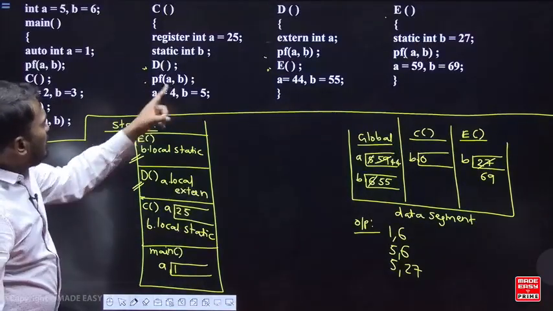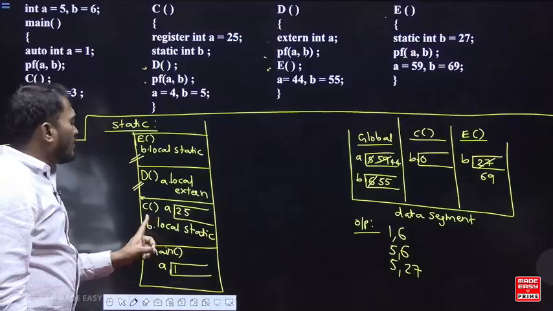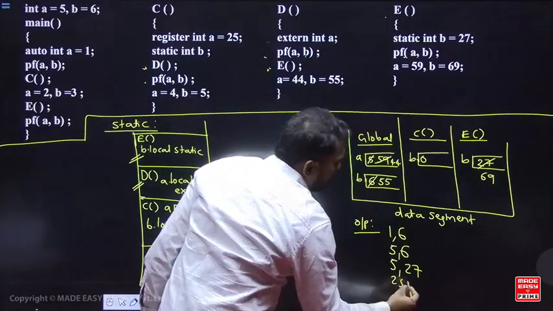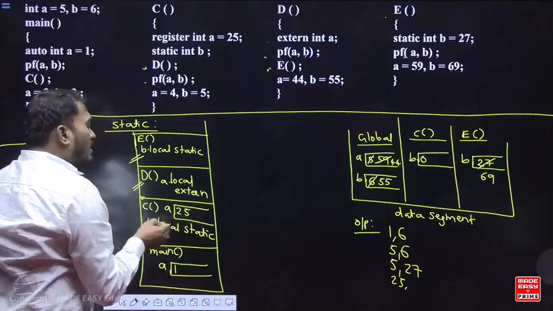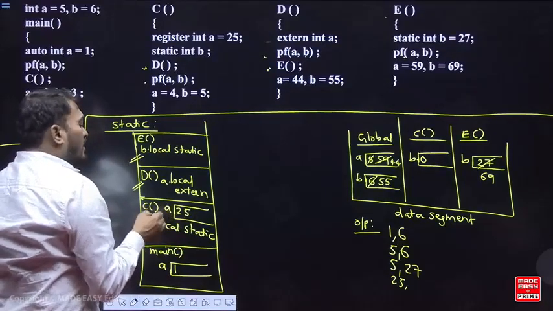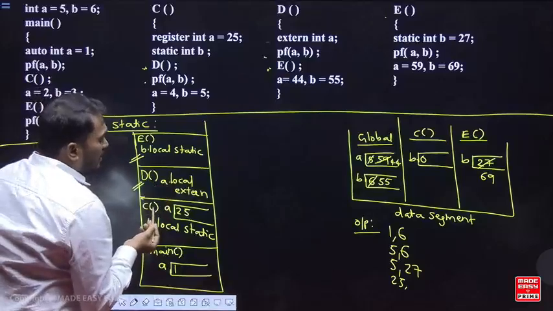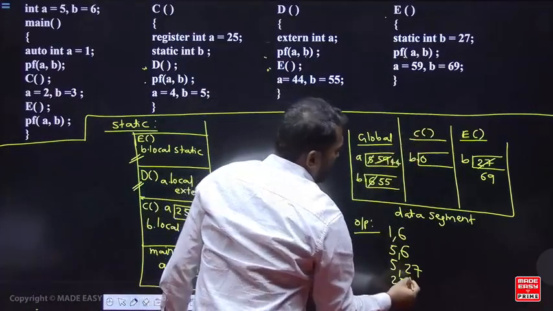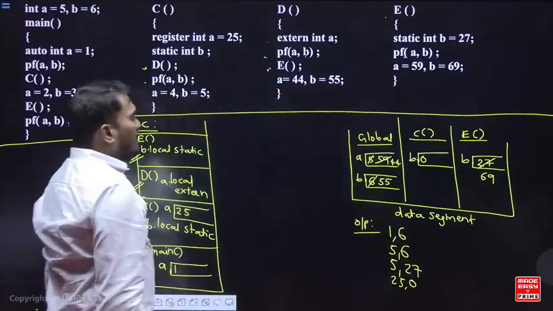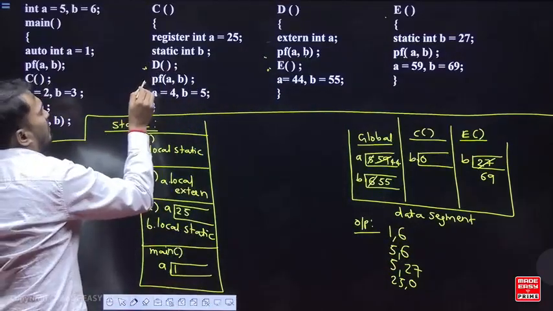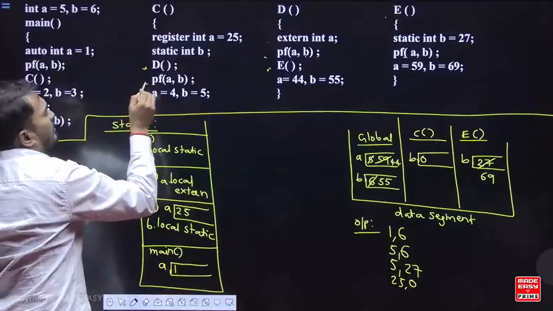Next, when you come to the function C, again you are saying printf A comma B. When you say printf A comma B here, A is also local, B is also local. So A is a local only, so that is 25. Next, B is a local and static. So where is the memory available for this? Okay, in the data segment. C का data segment में B का value. So that is 0. Okay, right. So next, after that, in the function C, printf A comma B हो गया.